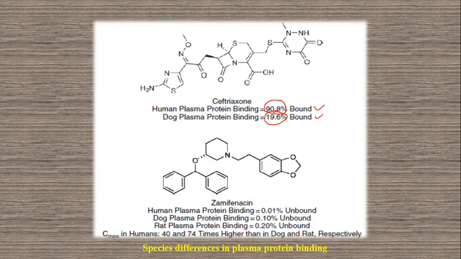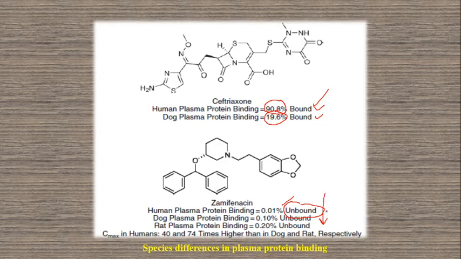Another drug example is jamifenacin. This is the human plasma protein binding. For ceftriaxone, the human binding is higher compared with the dog. In the second case, jamifenacin, the human unbound fraction is 0.01%, and the rest is completely bound. So here we are focusing only on the unbound drug.